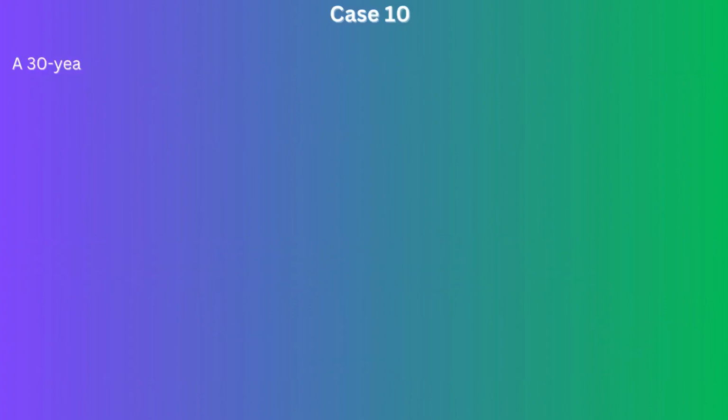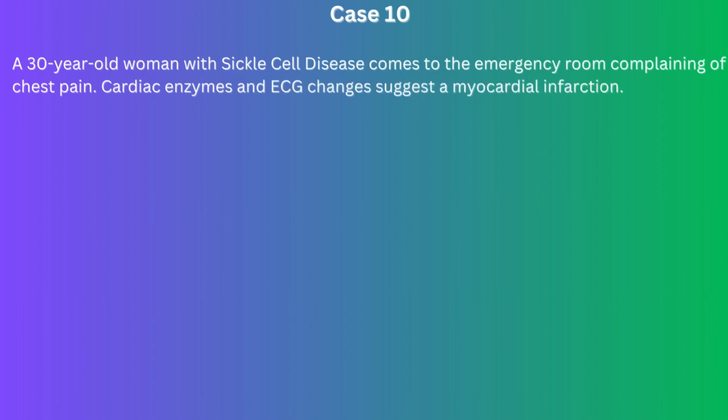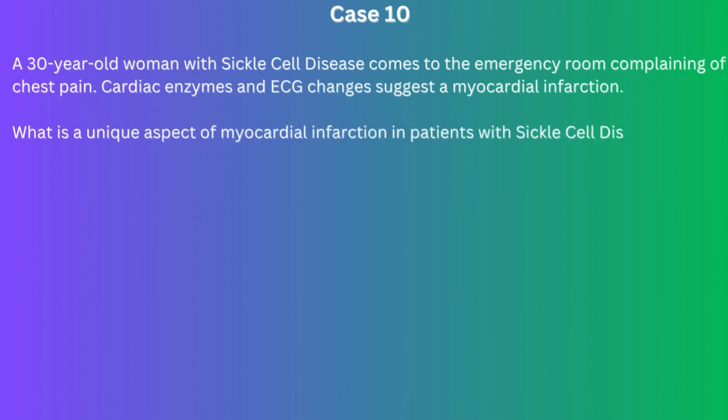Case number 10. A 30-year-old woman with sickle cell disease comes to the emergency room complaining of chest pain. Cardiac enzymes and exchanges suggest a myocardial infarction. What is a unique aspect of myocardial infarction in patients with sickle cell disease?